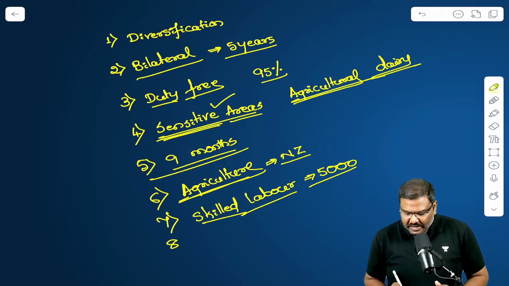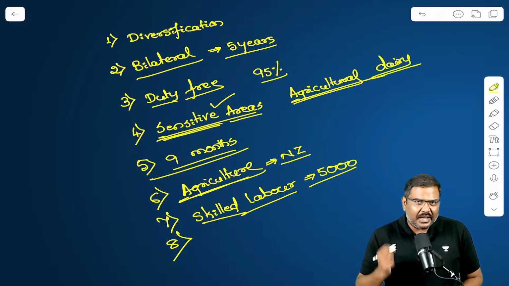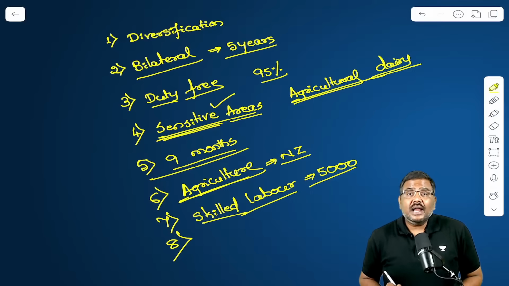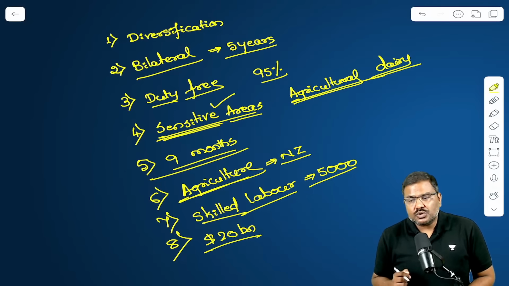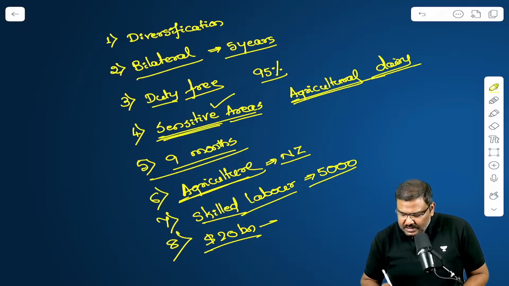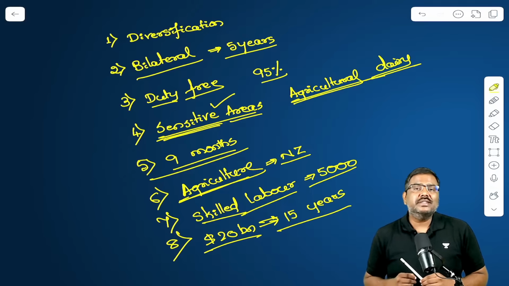And the eighth very important provision, please make a note of this as well. Under this particular agreement, New Zealand has promised to invest $20 billion in the next 15 years in India. This is also important for a simple reason.